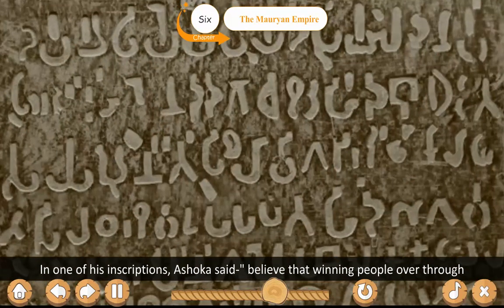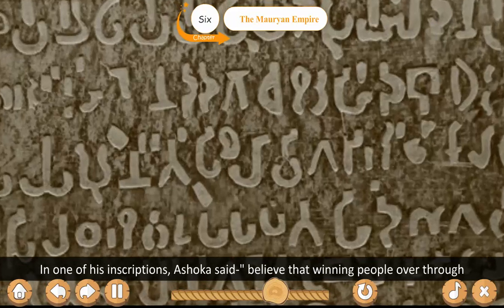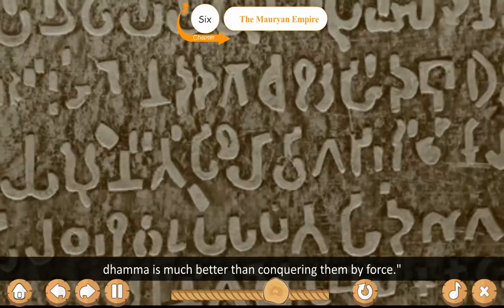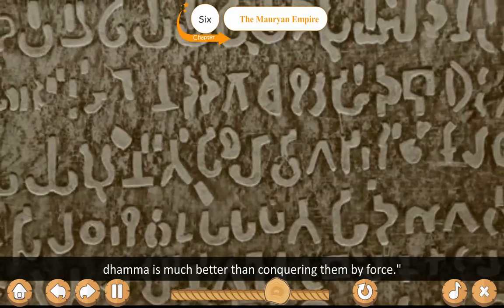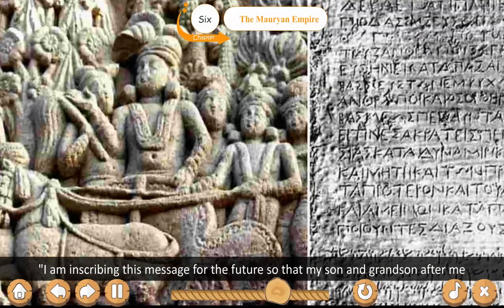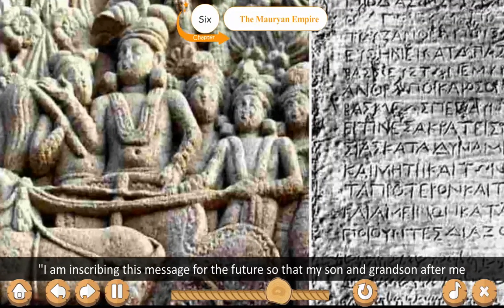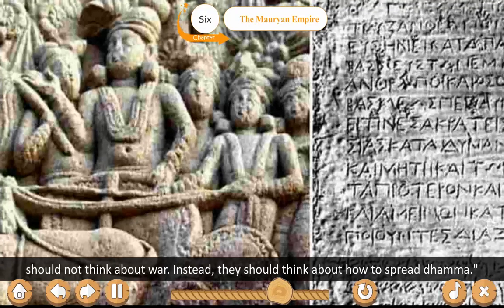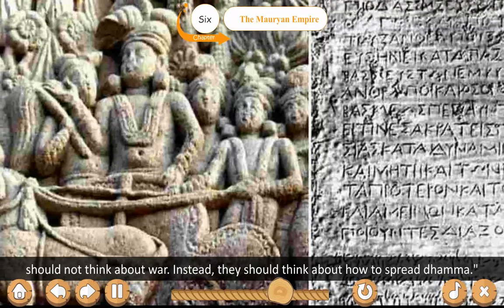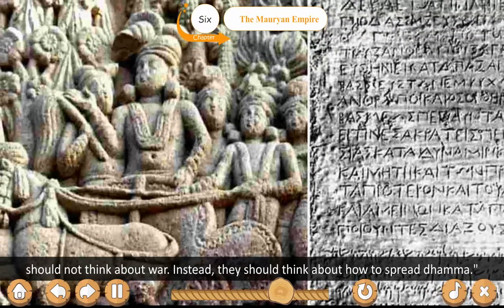In one of his inscriptions, Ashoka said, "I believe that winning people over through dharma is much better than conquering them by force. I am inscribing this message for the future so that my son and grandson after me should not think about war. Instead, they should think about how to spread Dhamma."